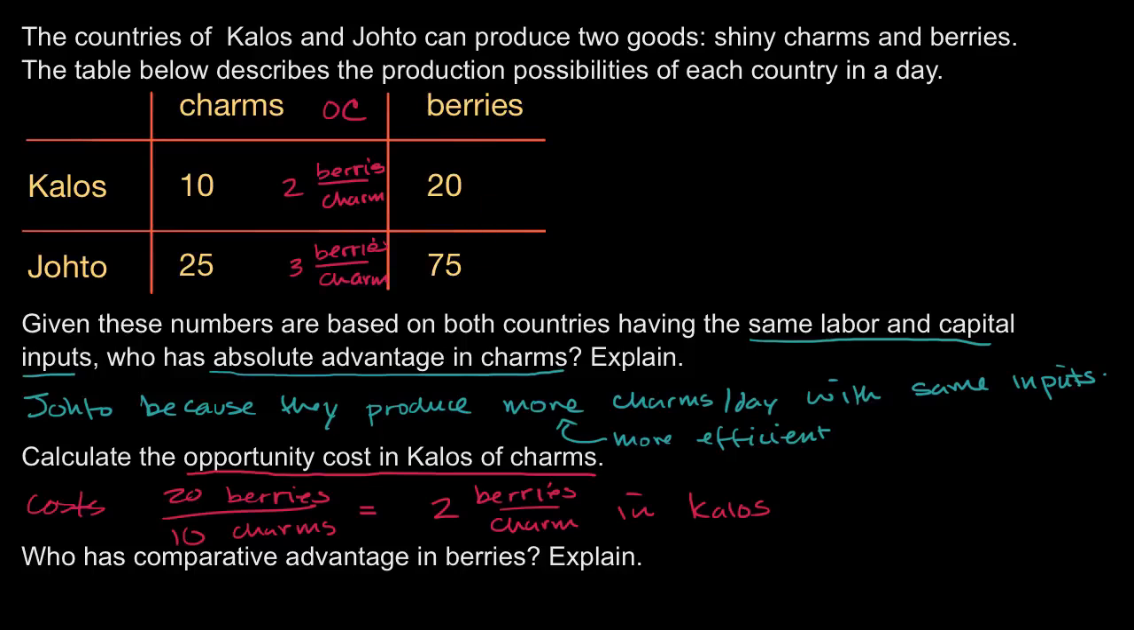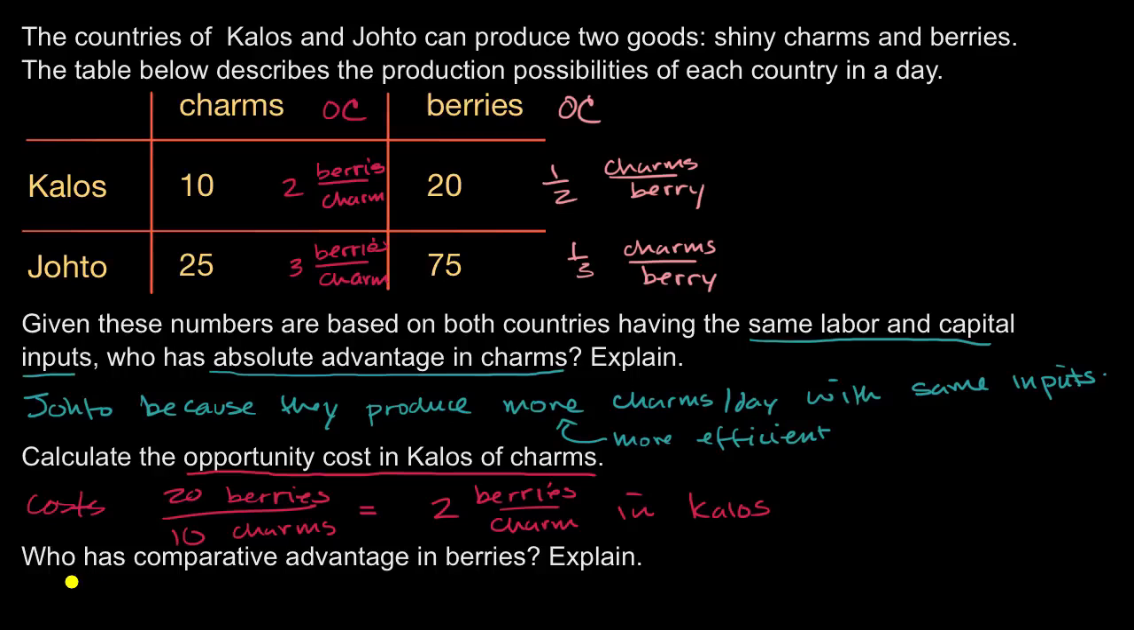And if you want to know the opportunity cost of berries, well, you could just take the reciprocal of each of these. So in Kalos, the opportunity cost is 1/2 charms per berry. And then in Johto, it is 1/3 charms per berry. If they wanted to produce 75 berries, they would trade off 25 charms. So it would cost them 25 charms to produce 75 berries, or 1/3 of a charm per berry. So I'm just doing a little bit of extra.